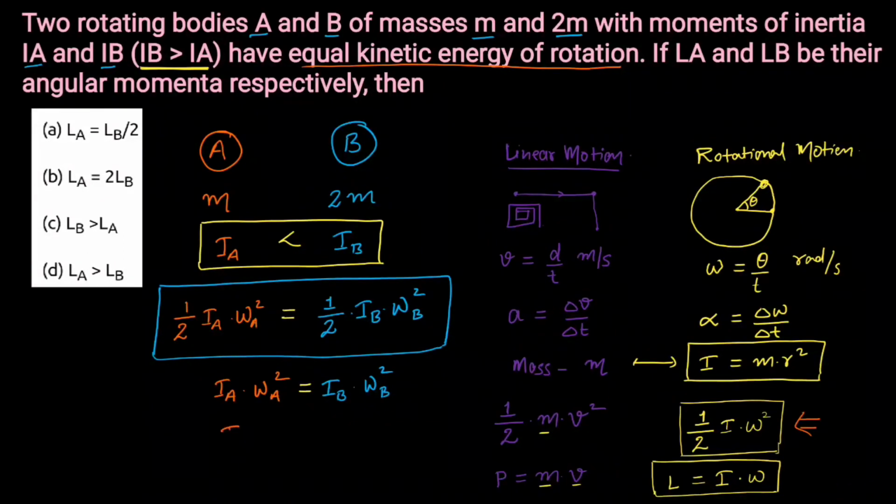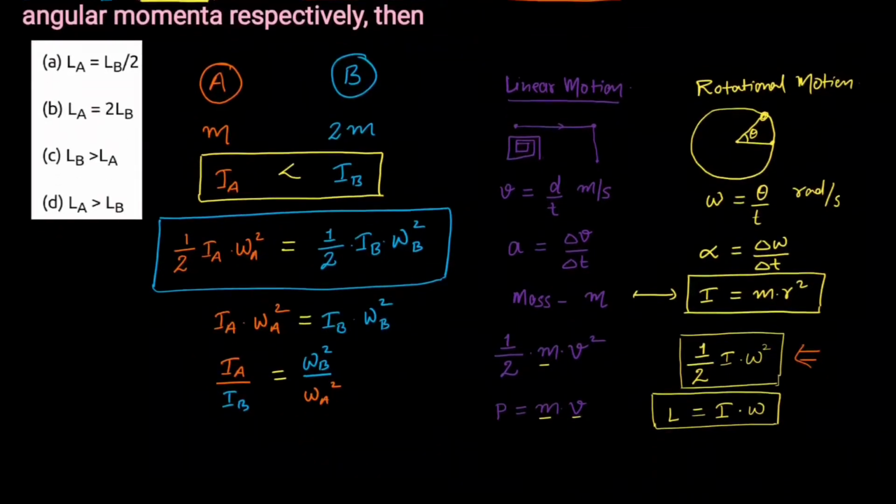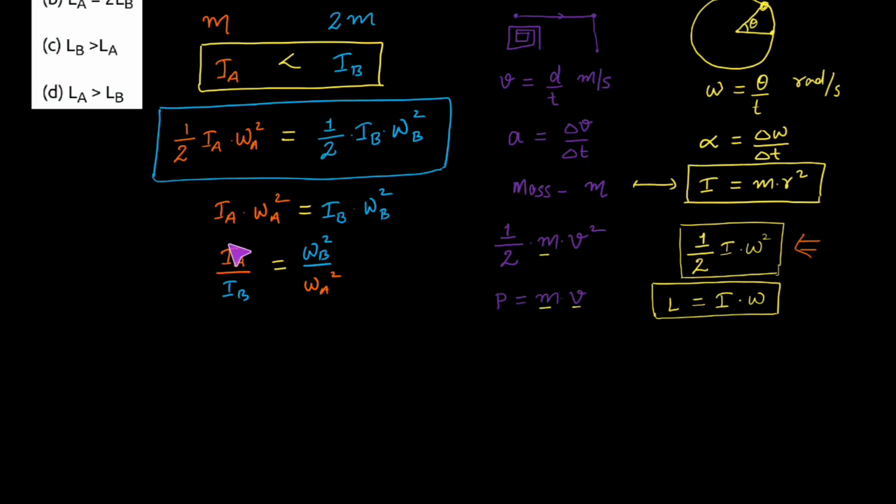Or what I can write, IA divided by IB will be equal to omega B square divided by omega A square. Now we know that IA is less than IB.